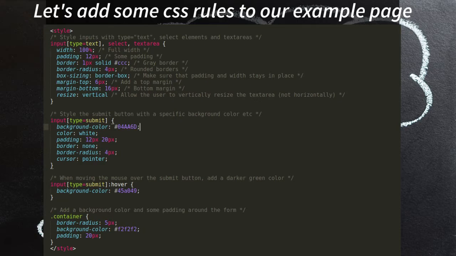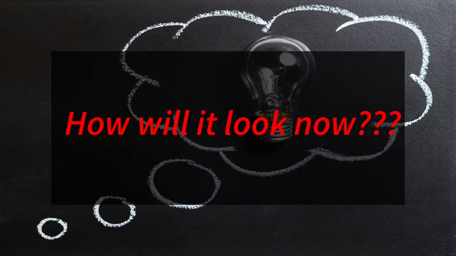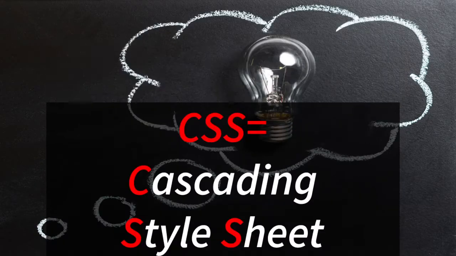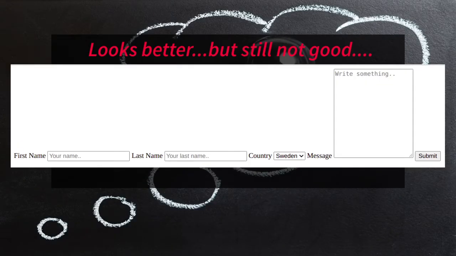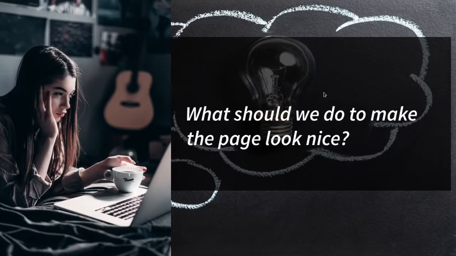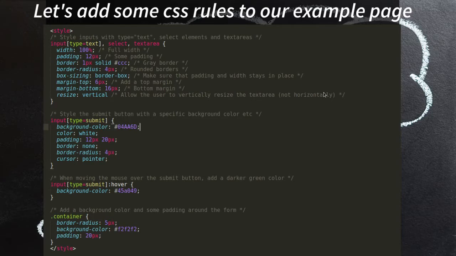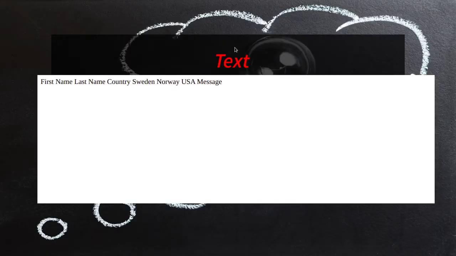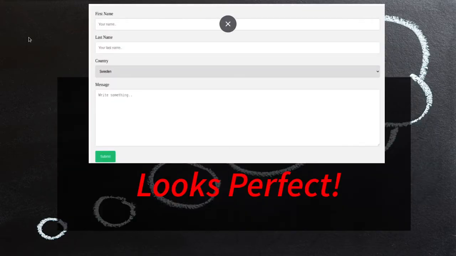When we apply this CSS on our previous form, how will it look? As you can see, this is without the CSS. This is just HTML, and if we apply this CSS, the form will look like this. As you can see, looks perfect.